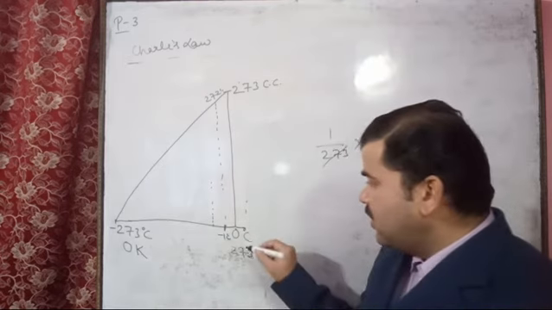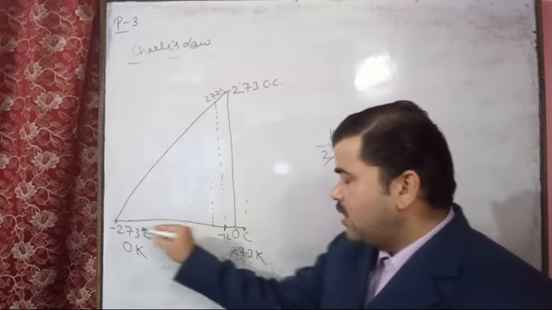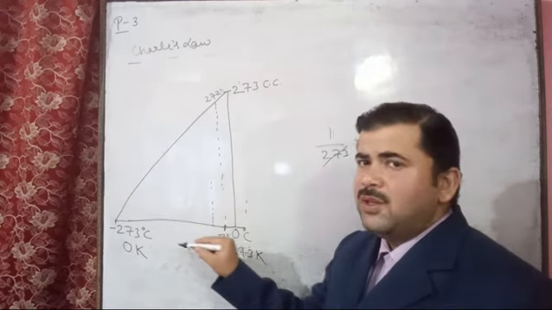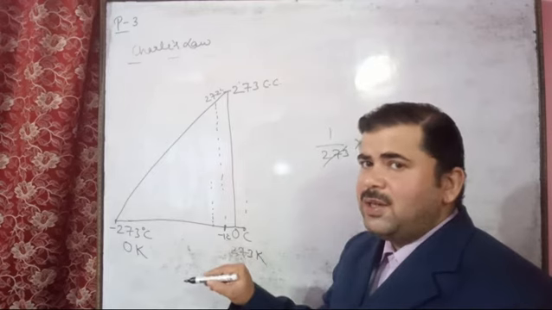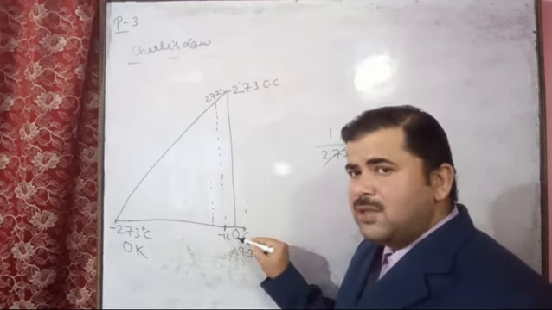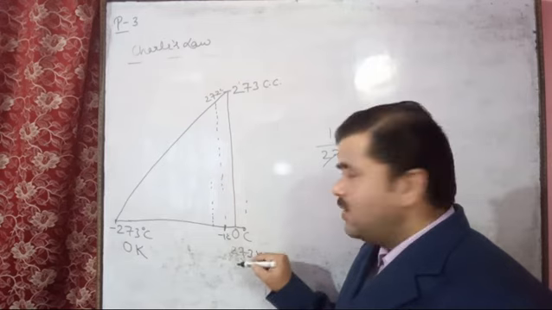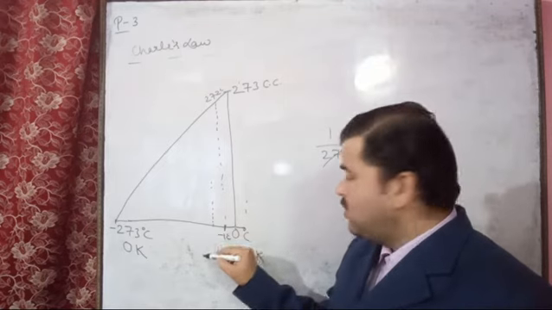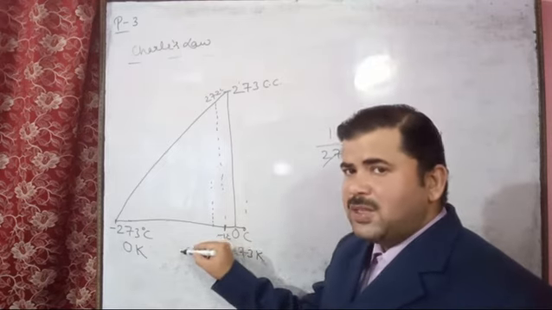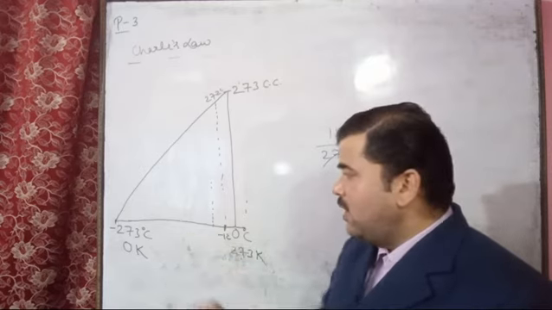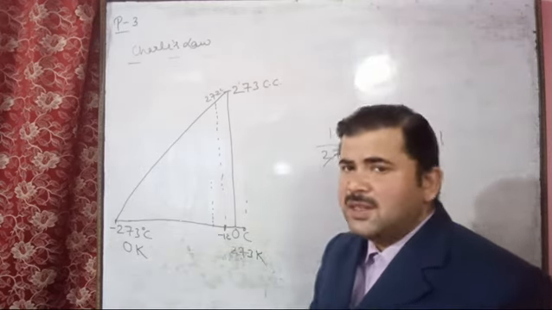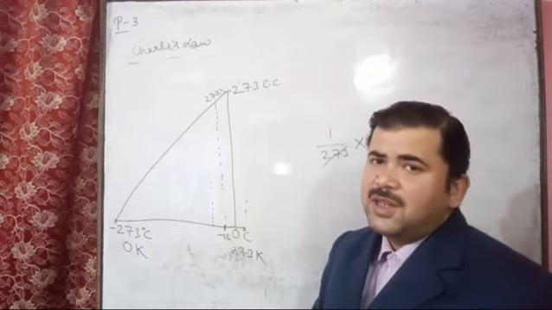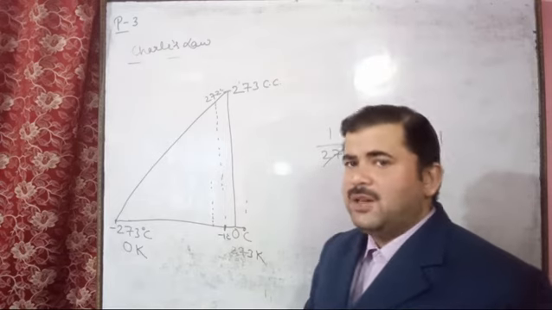We can see here we are starting from 0 to minus 273 degrees Celsius, and if we take any degrees Celsius value, we will get the positive figure of Kelvin. For 0 degrees Celsius the Kelvin value is 273 Kelvin, then minus 1 degree Celsius the Kelvin value is 272, then minus 2, 271, then 270, 269, 268 and so on. And the last value is minus 273 degrees Celsius, for which we will get 0 Kelvin. So this is the region where all the Kelvin values are in positive figure.